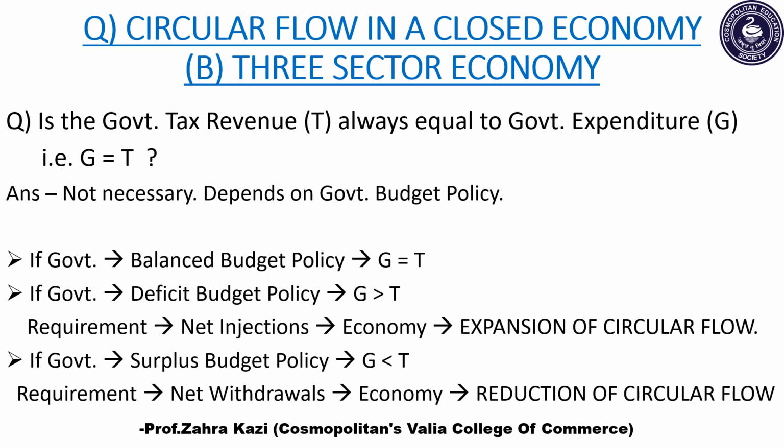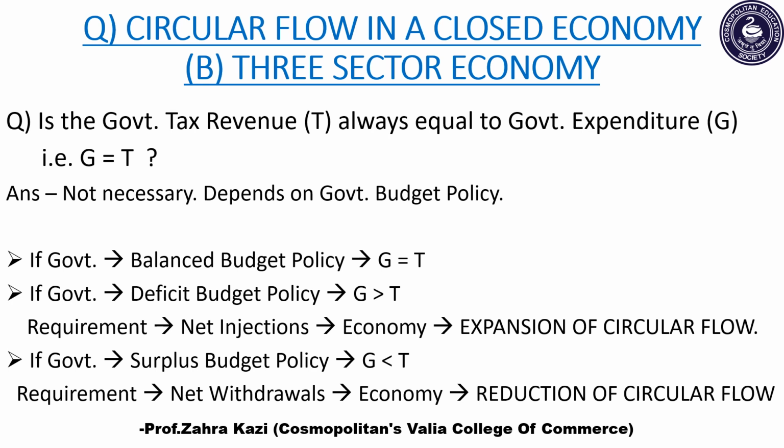So what do you think, students? Is government tax revenue always equal to government expenditure? That is, G is equal to T. Think. Rightly said. Not necessary. Why? That is because it all depends on the type of budgetary policy the government adopts. So if the government adopts a balanced budgetary policy, then government's expenditure will always be equal to its revenue. That is, G will always be equal to T.